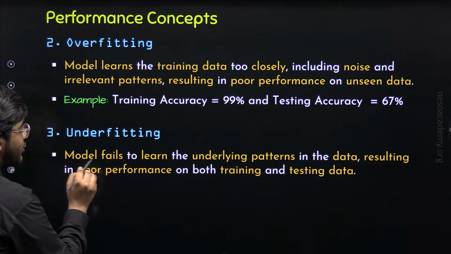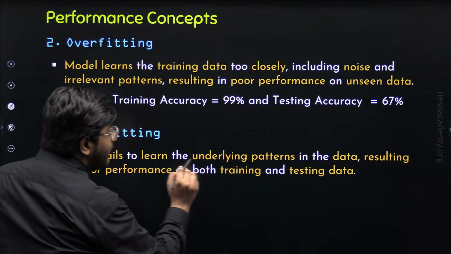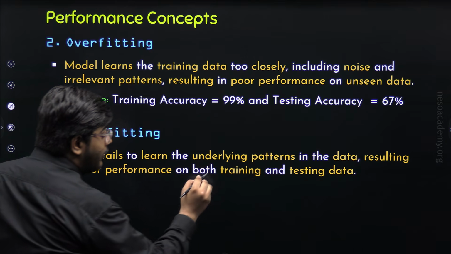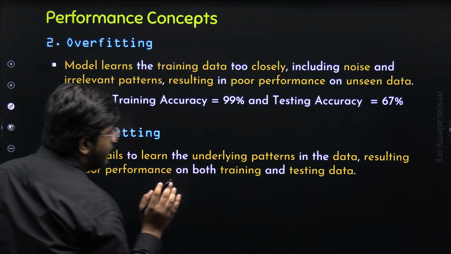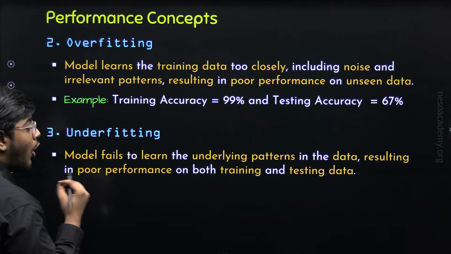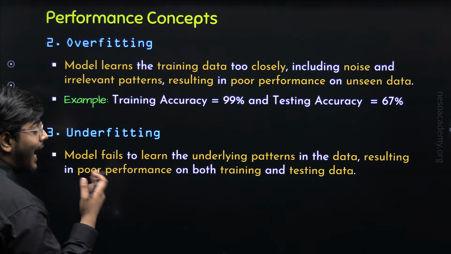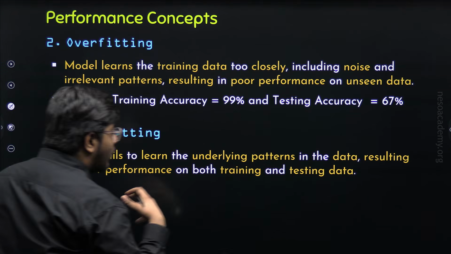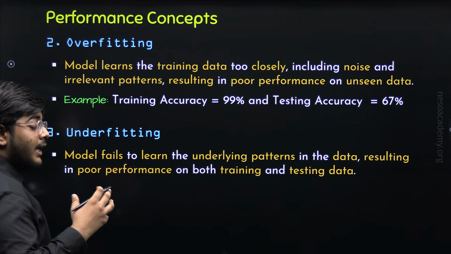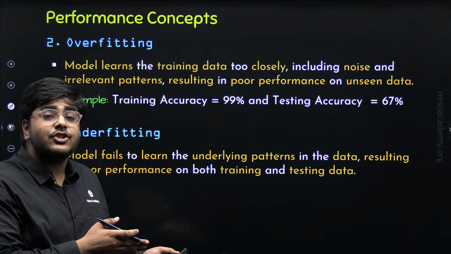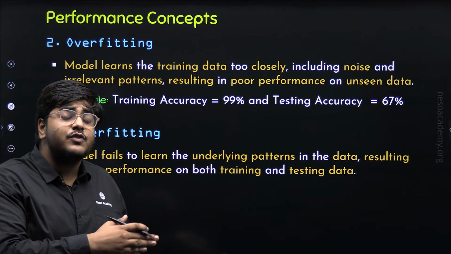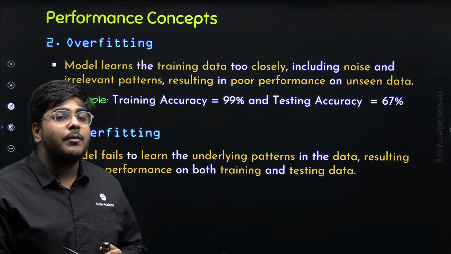Underfitting occurs when the machine learning model fails to learn the underlying patterns in the data, resulting in poor performance on both training as well as testing data. So, underfitting is a condition that arises when the machine learning model is not able to learn the patterns, features, and relationships in the training data, which result in the poor performance on both training as well as testing data. It is like you haven't even practiced a single question and you have appeared in your final examination. Then if the same type of practice problems will appear in your exam, then also you will have a poor performance.